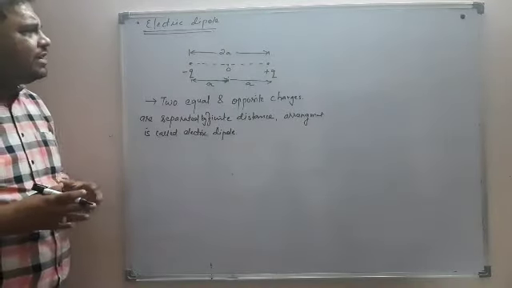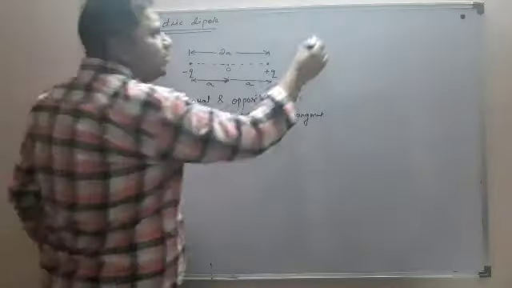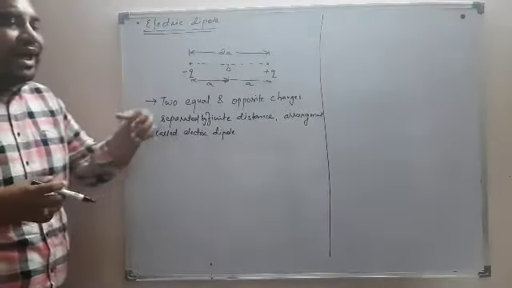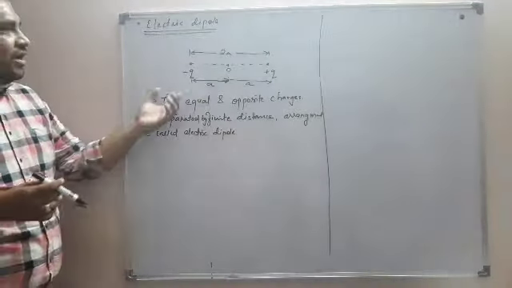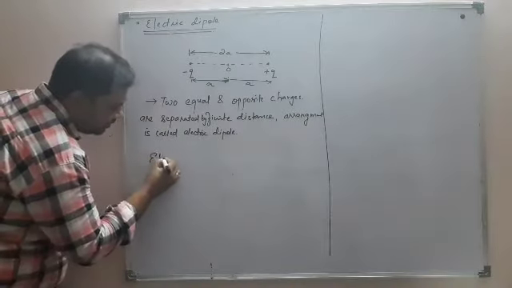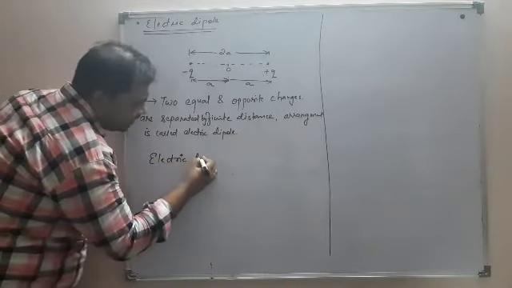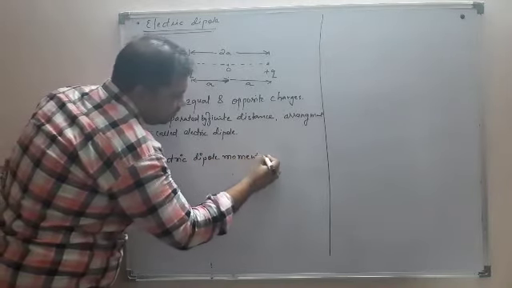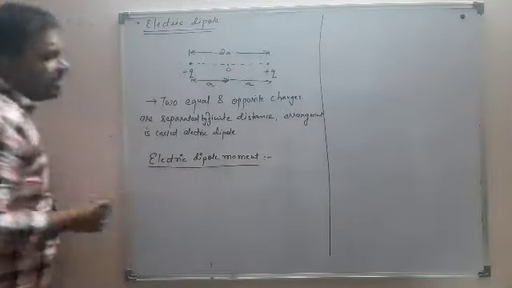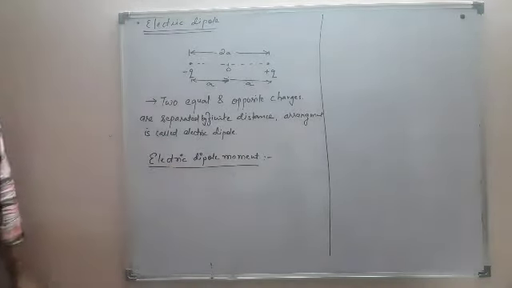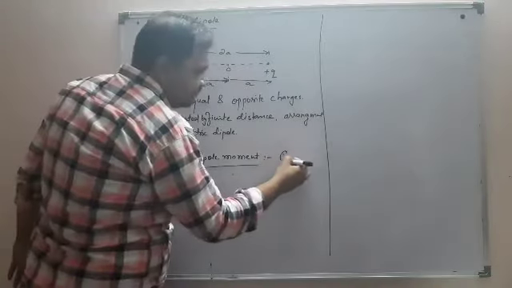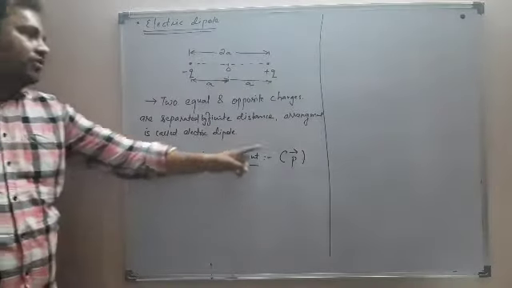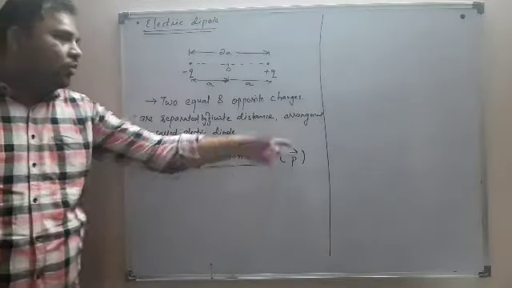Now, whenever we discuss electric dipole, the one quantity that gives an idea about the strength of the dipole is called the electric dipole moment. This is a very important quantity, the electric dipole moment, and we denote it with a small p, and I have drawn this arrow over that small p.